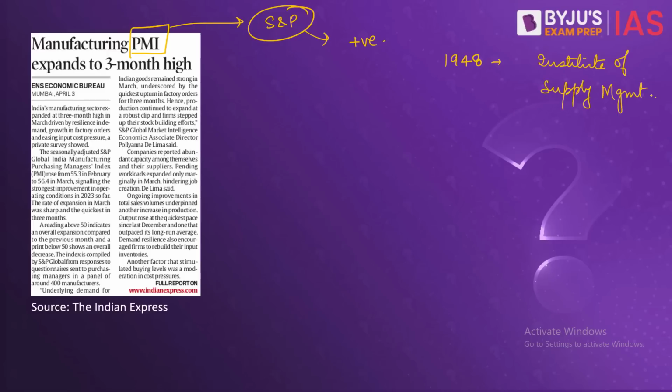Now, PMI is an indicator of business activity both in the manufacturing as well as the service sector. It asks the respondents about the change in their perception regarding certain key business variables like outputs, new orders, business expectations, employment, and so on.